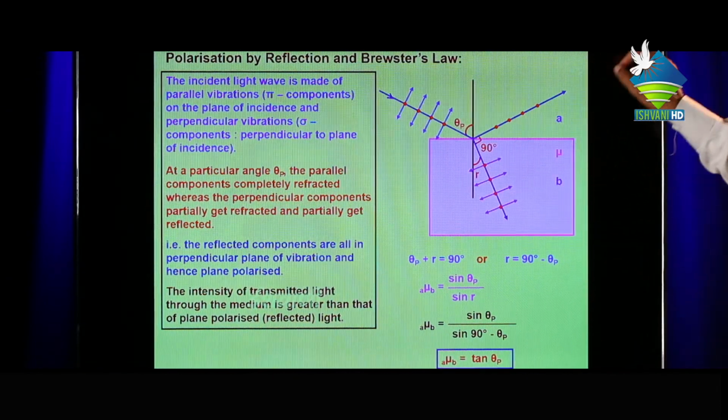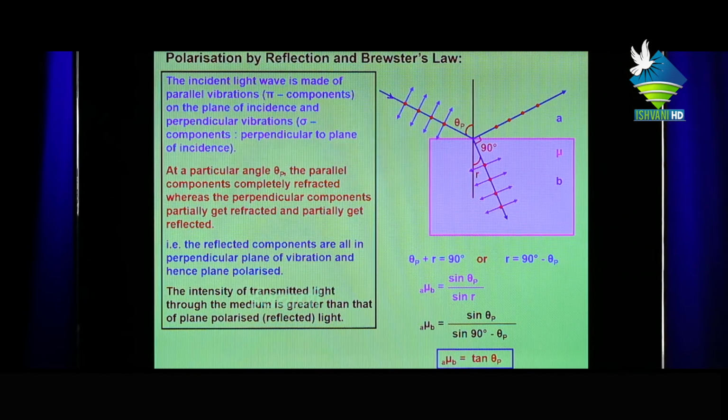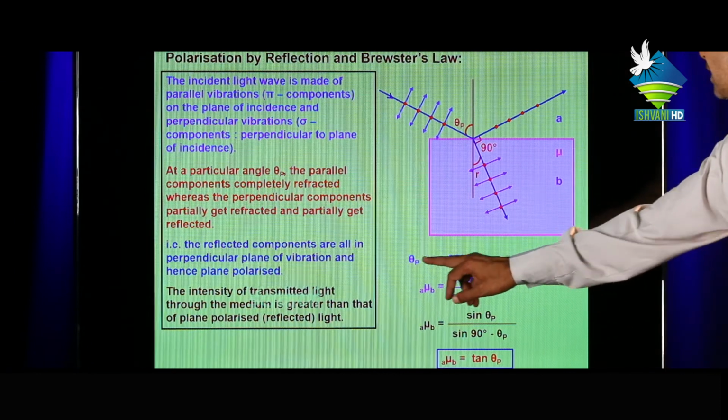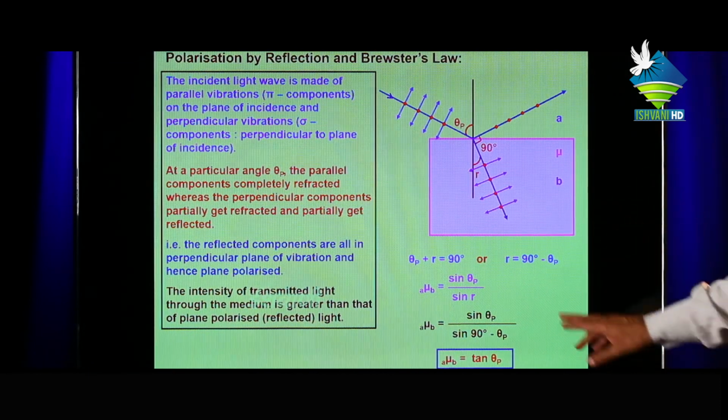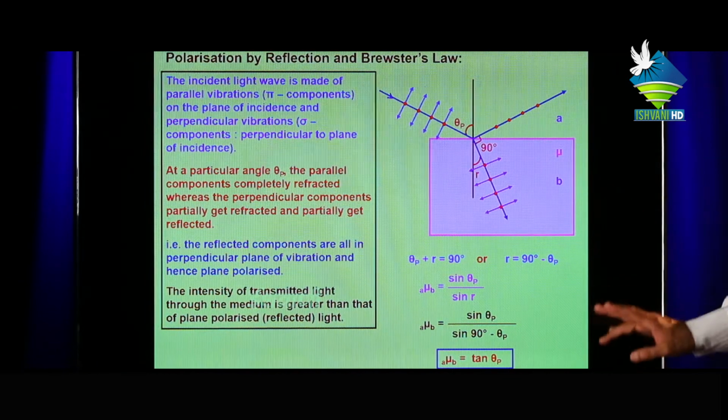This is the partially reflected and this is the partially refracted. That is, the reflected component is all in the perpendicular plane of vibration, plane polarized. Here theta p plus r equal to 90, or r equal to 90 minus theta p.